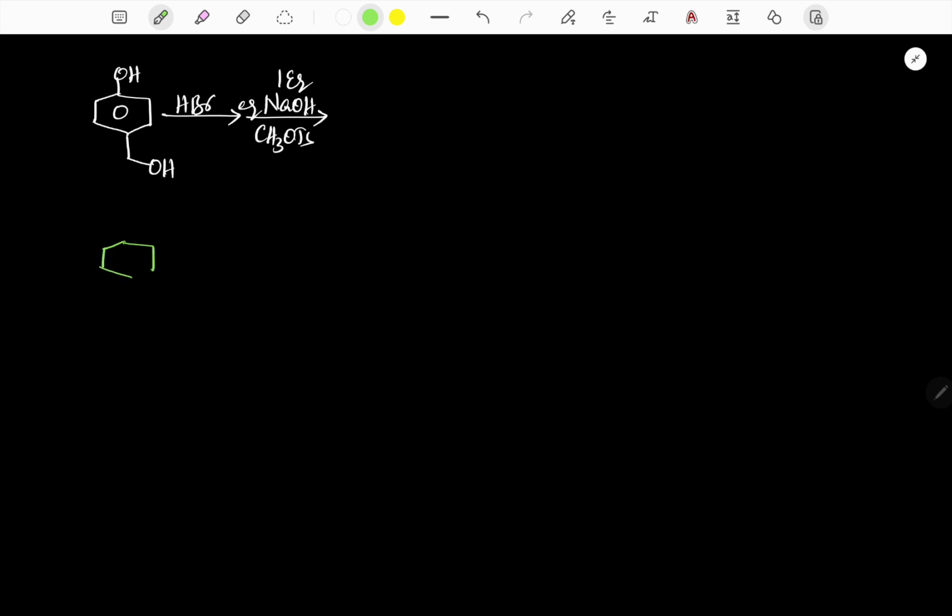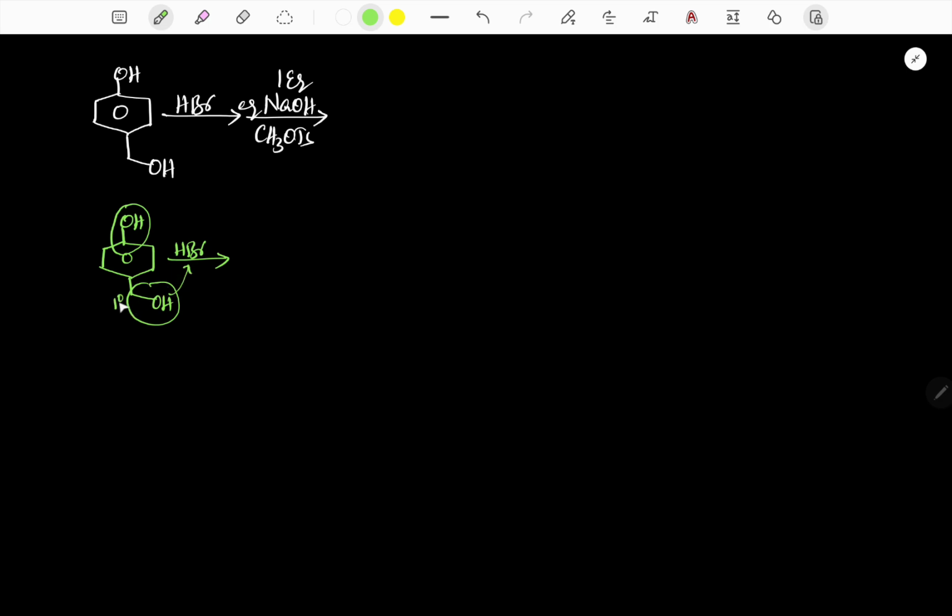The reactant has two functional groups. One is a phenol functional group, one is an alcohol functional group. When it is treated with HBr, we know that benzene containing a leaving group does not react with HBr, but this one reacts.